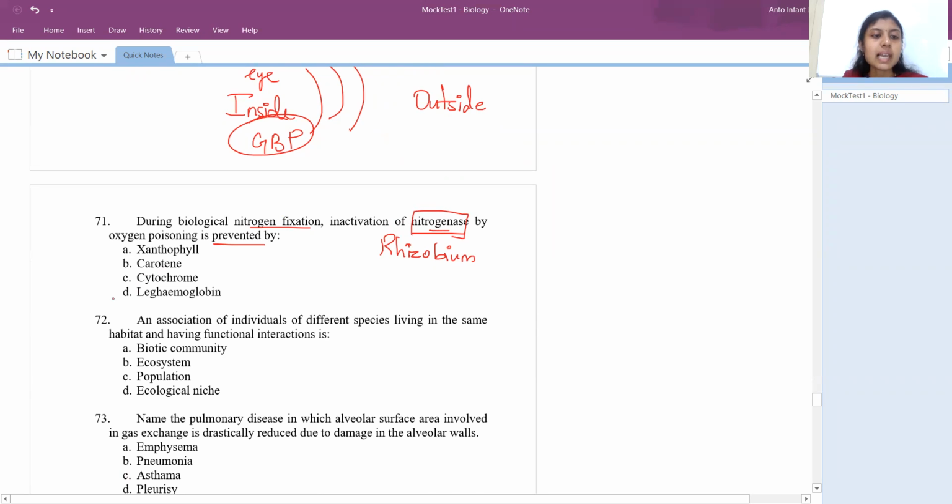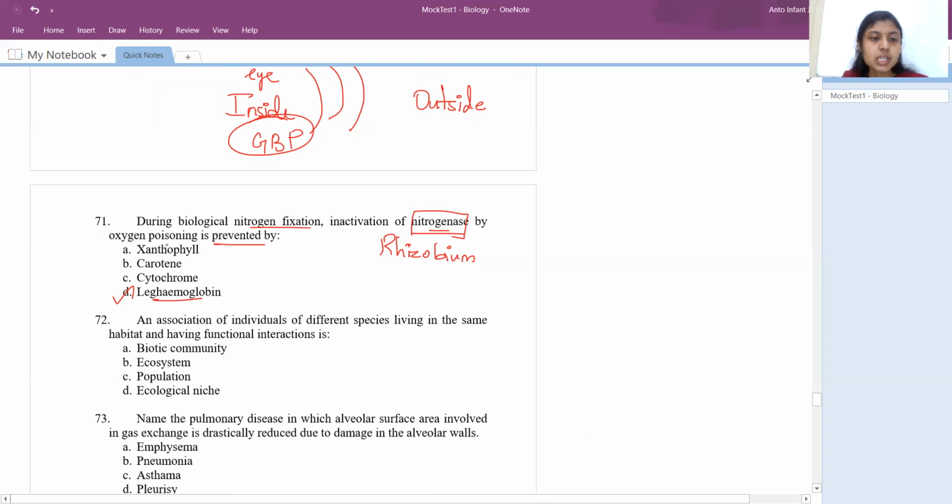In that case, leg hemoglobin would be present. It's a pink pigment that will scavenge the oxygen. Whichever oxygen comes towards this nitrogenase, this leg hemoglobin will take up so that it will not reach the nitrogenase. Okay, right? So like hemoglobin.